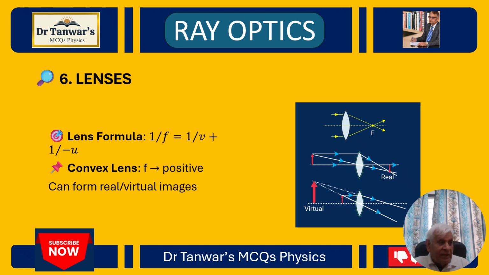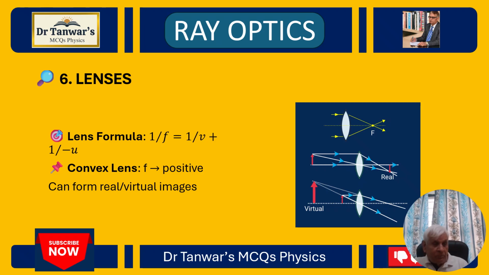Lenses, lens formula: 1 over f equals 1 over v plus 1 upon minus u. Minus is taken because the object is towards the left of the lens.